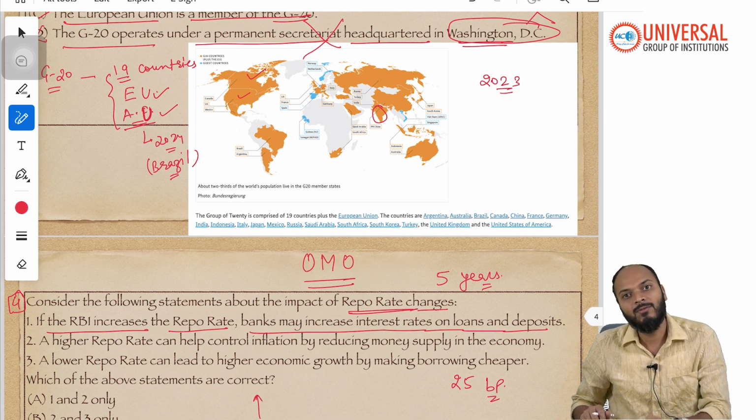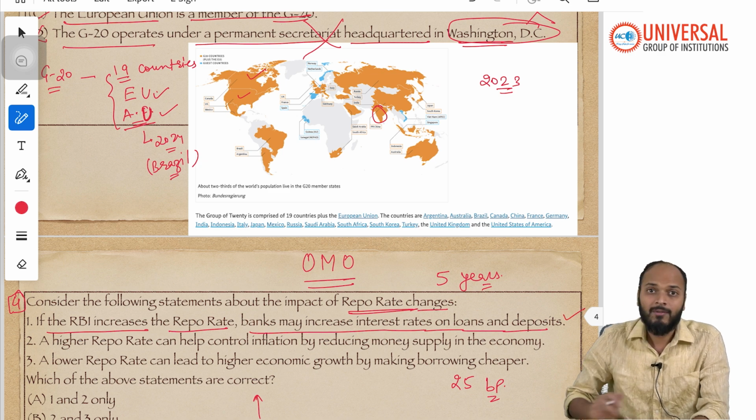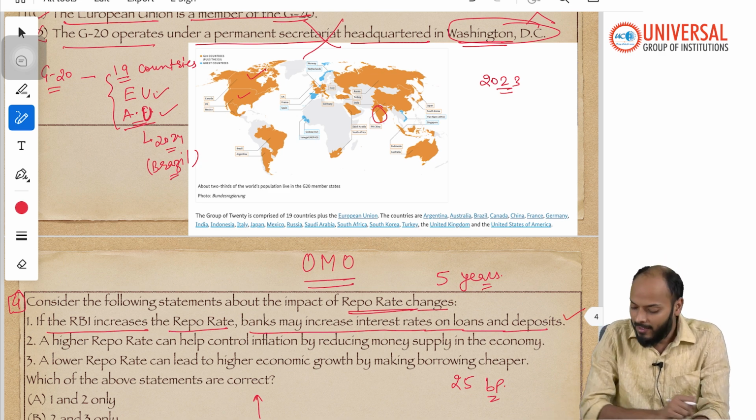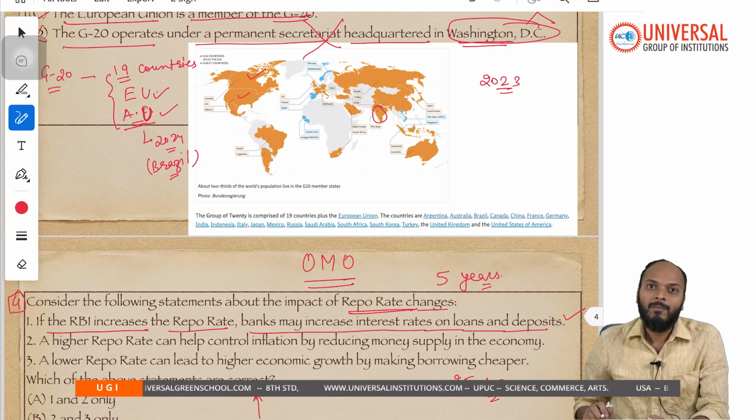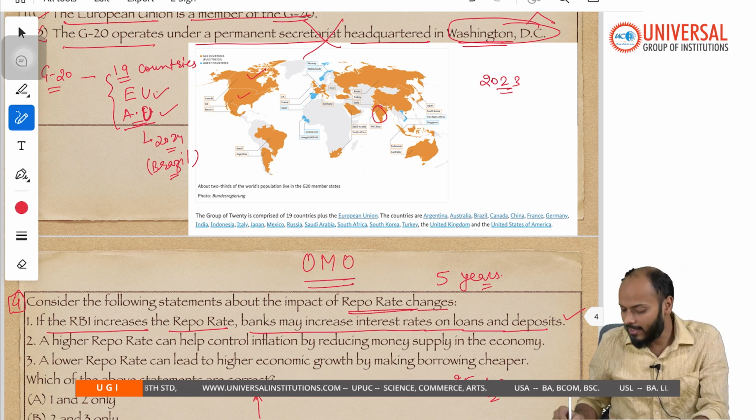When RBI has to infuse more money into the economy, RBI will reduce the repo rate. So statement 1 is correct: when RBI increases the repo rate, loans become expensive for banks, and hence banks also start charging higher interest rates on their loans.